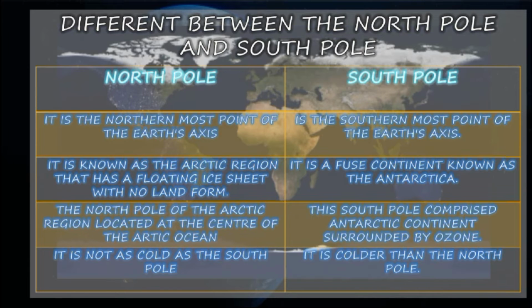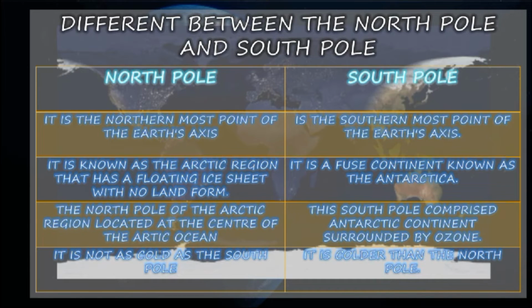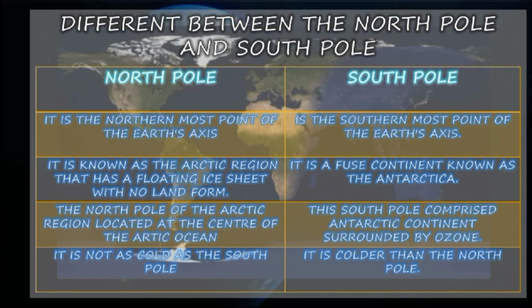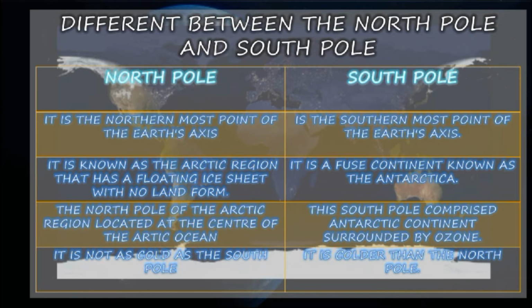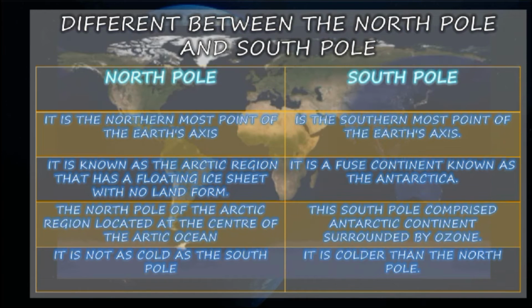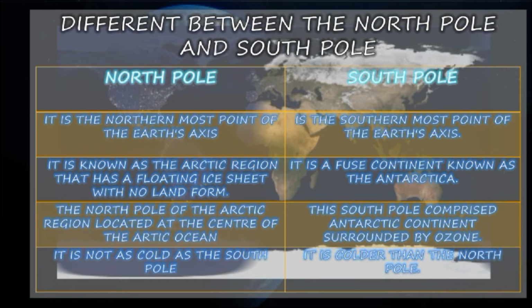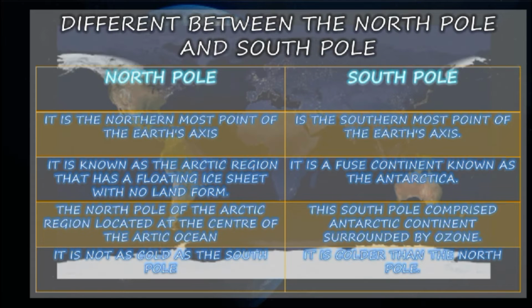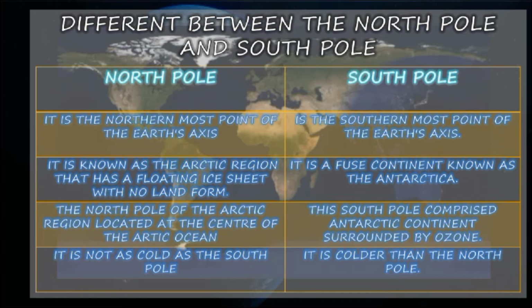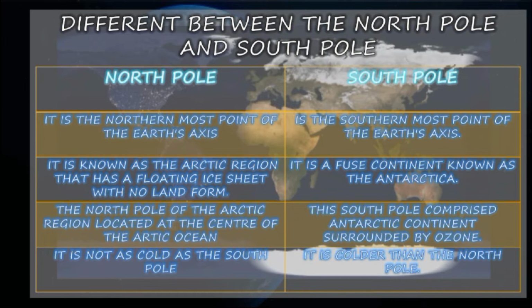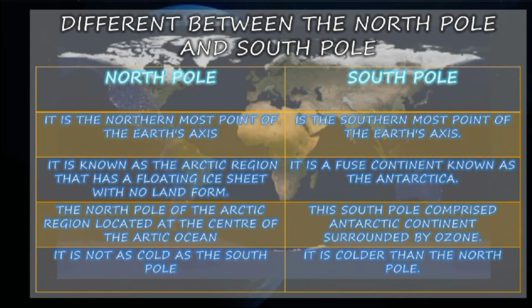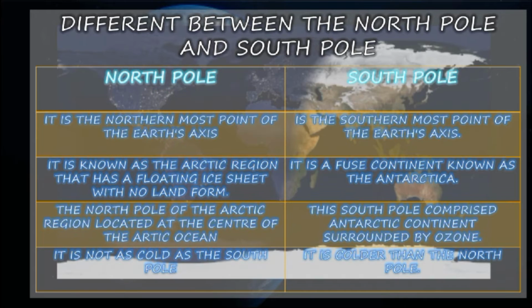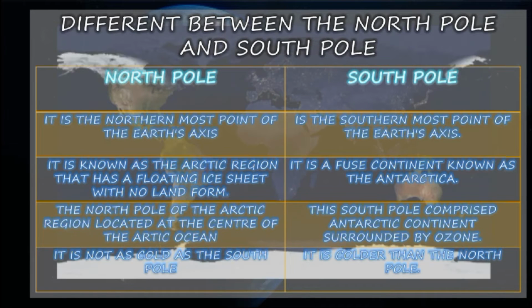The South Pole is a fused continent known as Antarctica. The North Pole of the Arctic region is located at the center of the Arctic Ocean, and on the right side, the South Pole comprises the Antarctic continent surrounded by the ocean. The North Pole is not as cold as the South Pole. The South Pole is colder than the North Pole. So this is the difference between the North Pole and South Pole.